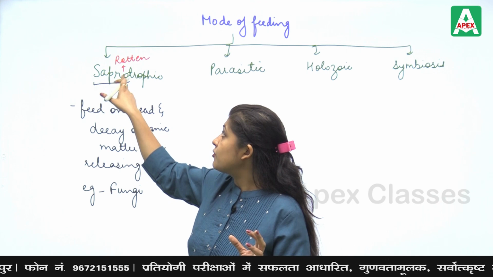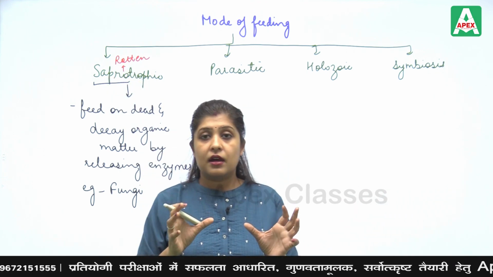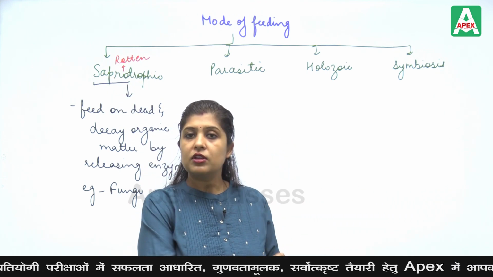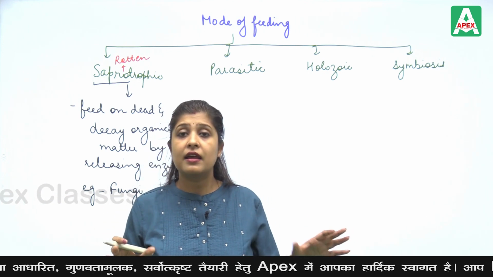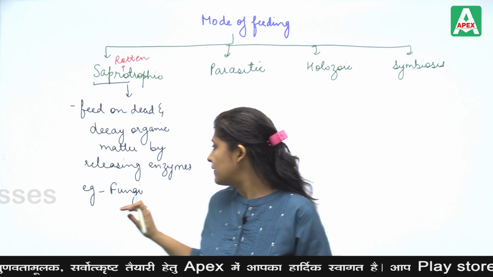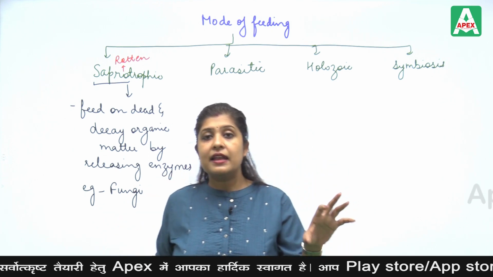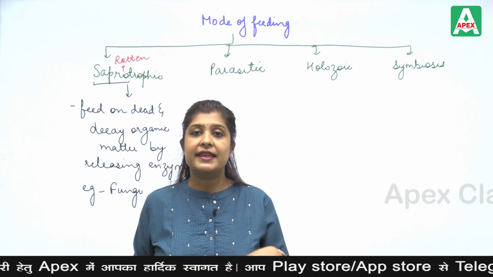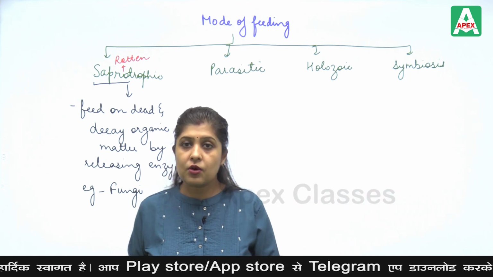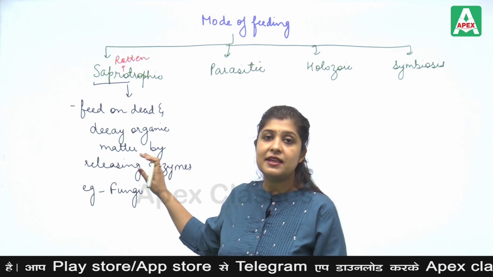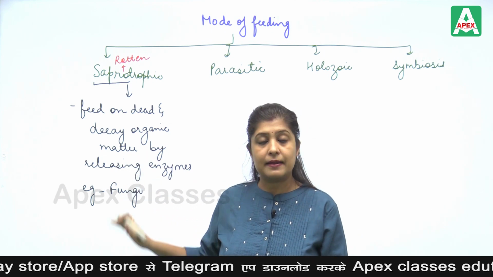The organic material present in it will degrade because of the action of enzymes. Then its simpler form is taken up by them and they utilize it. So by using certain enzymes, they feed on dead and decay material.